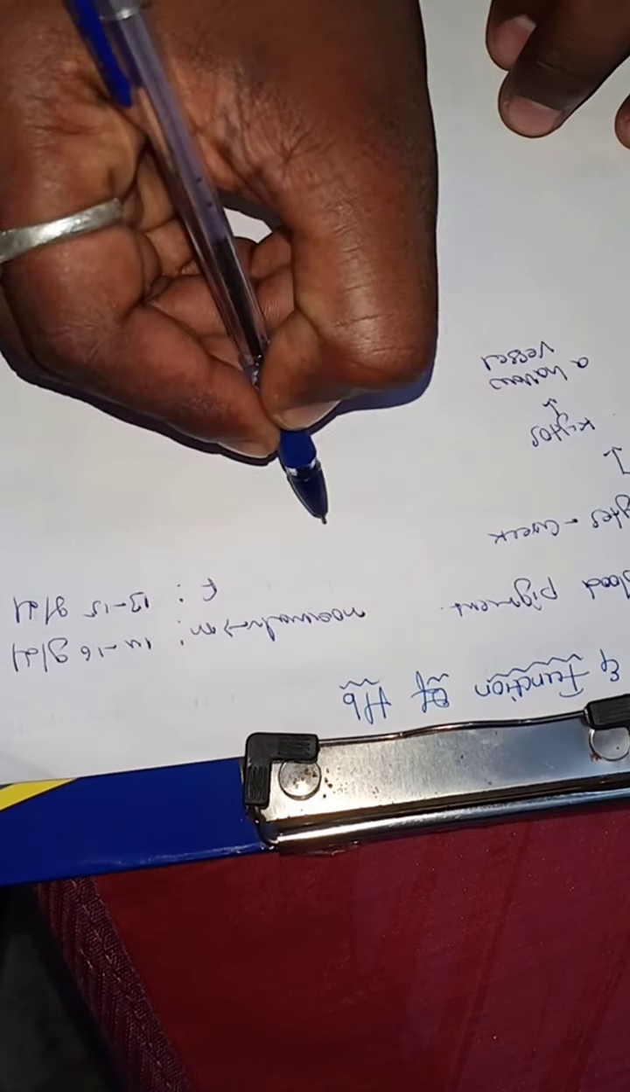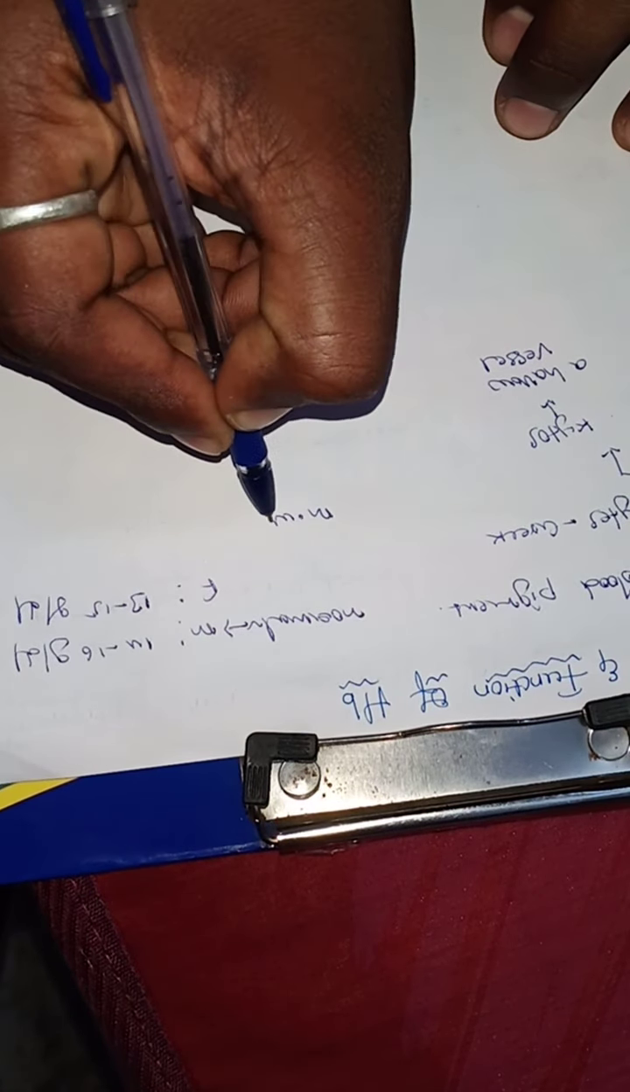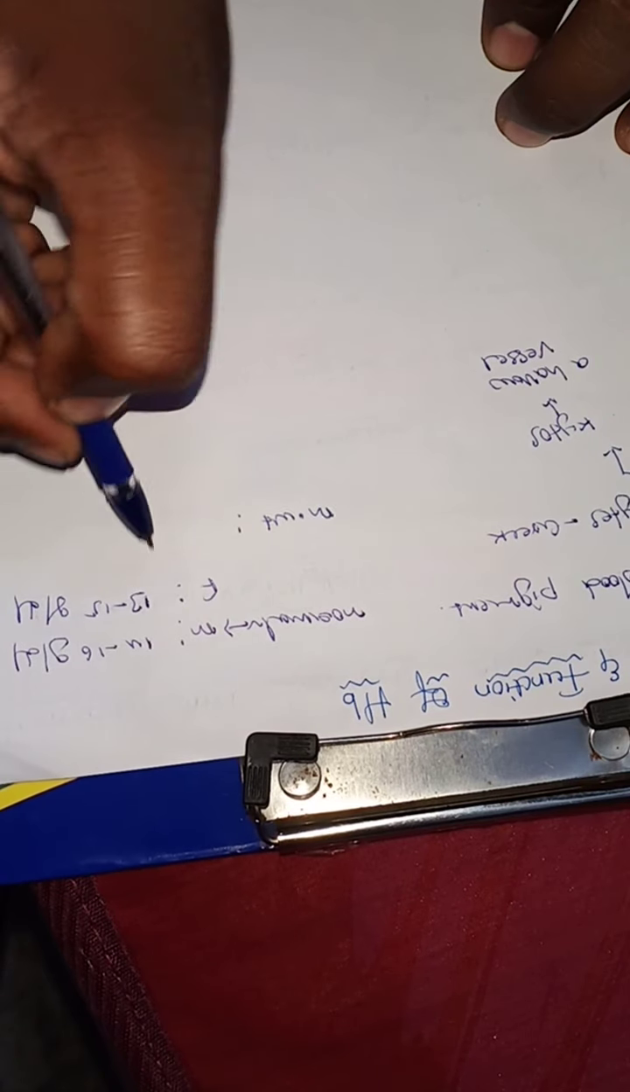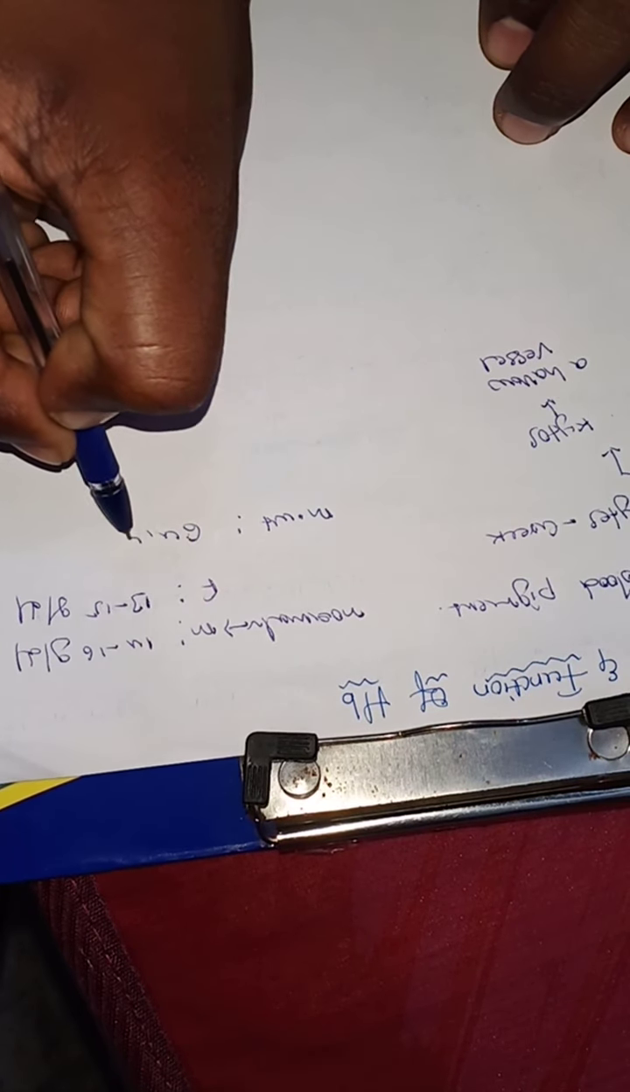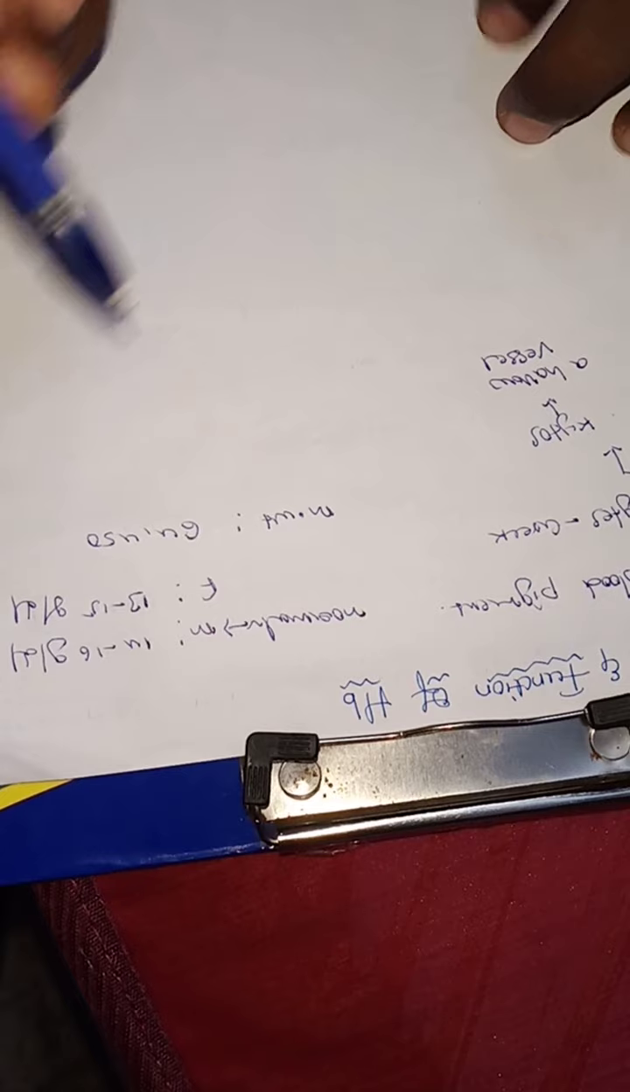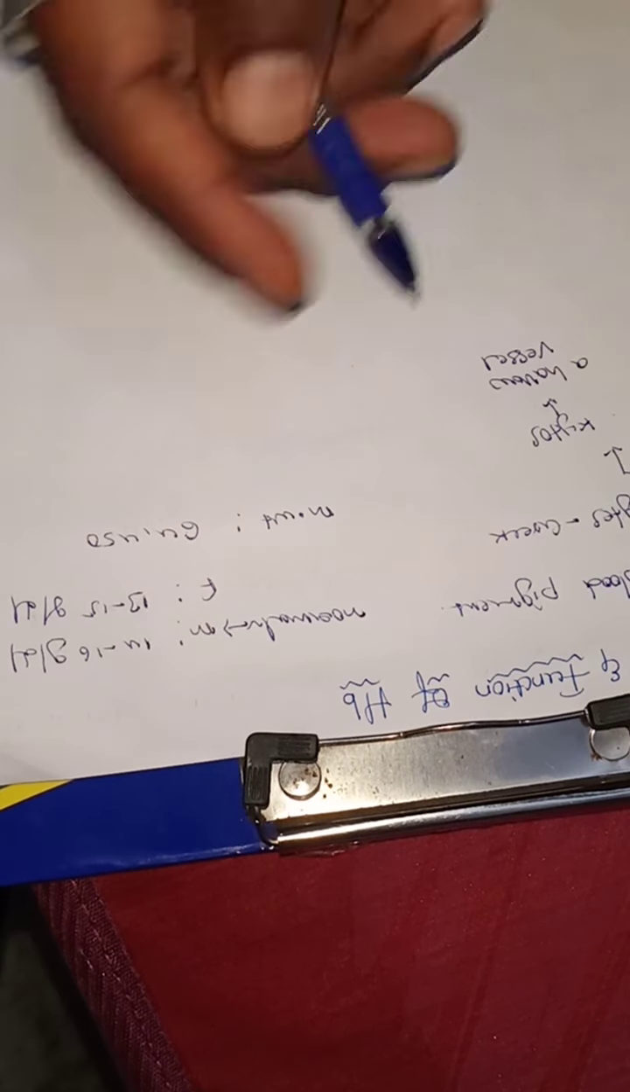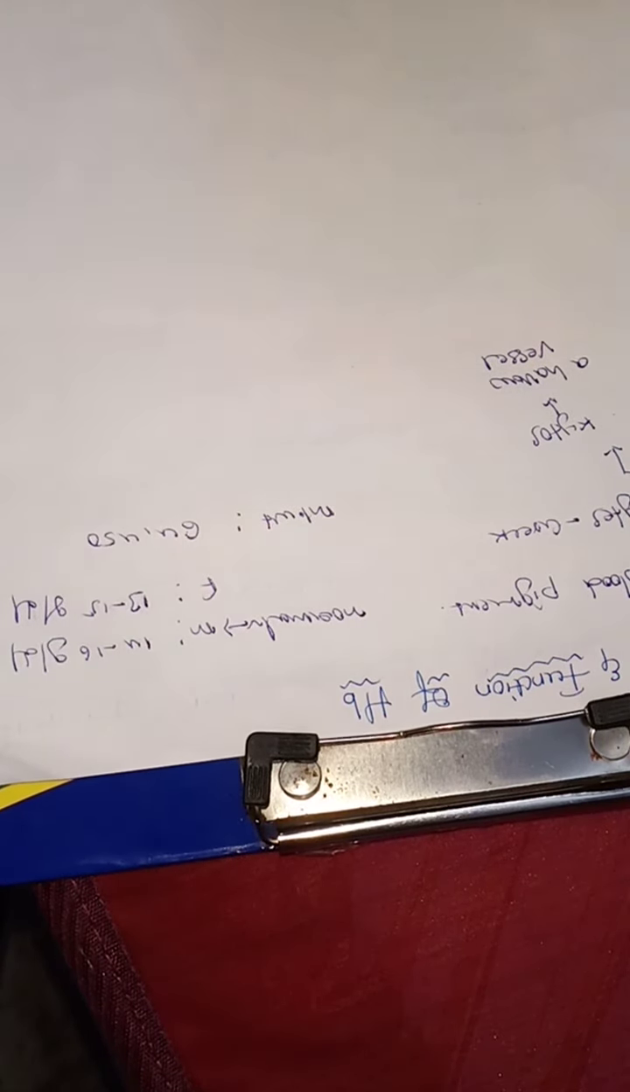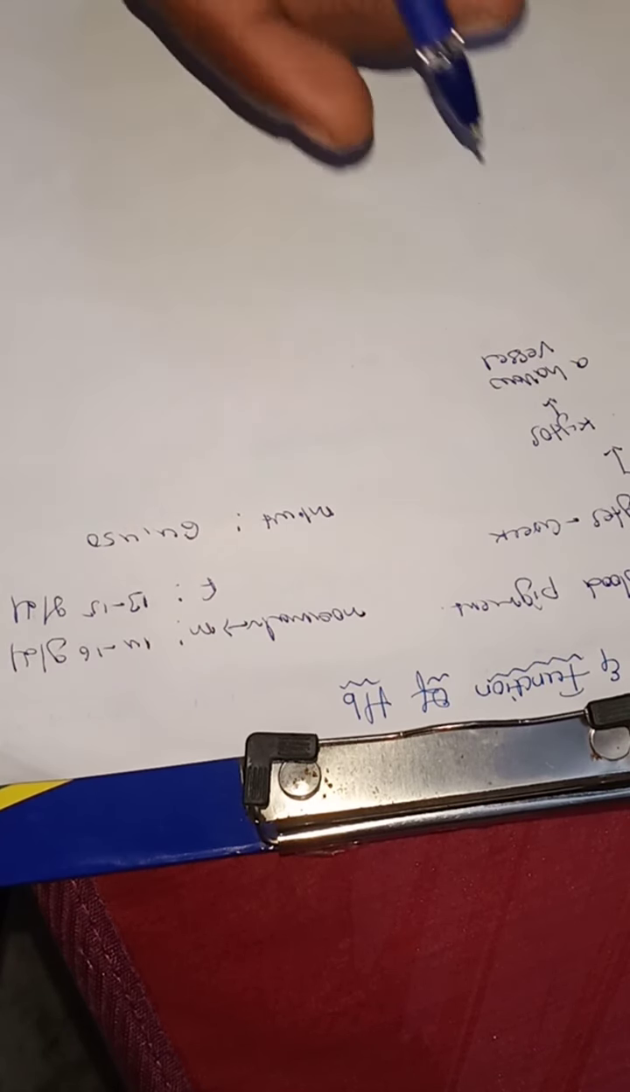What is the molecular weight of hemoglobin? 64,450 is the molecular weight of hemoglobin. So what is the structure of hemoglobin?